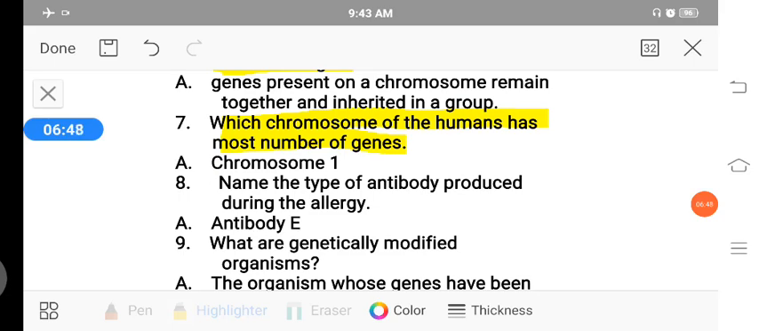Then the eighth one, name the type of antibody produced during allergy. There are many types of antibodies, type A, D, G, E. In that, antibody E is produced especially during allergy. So antibody E is the allergy-related antibody.